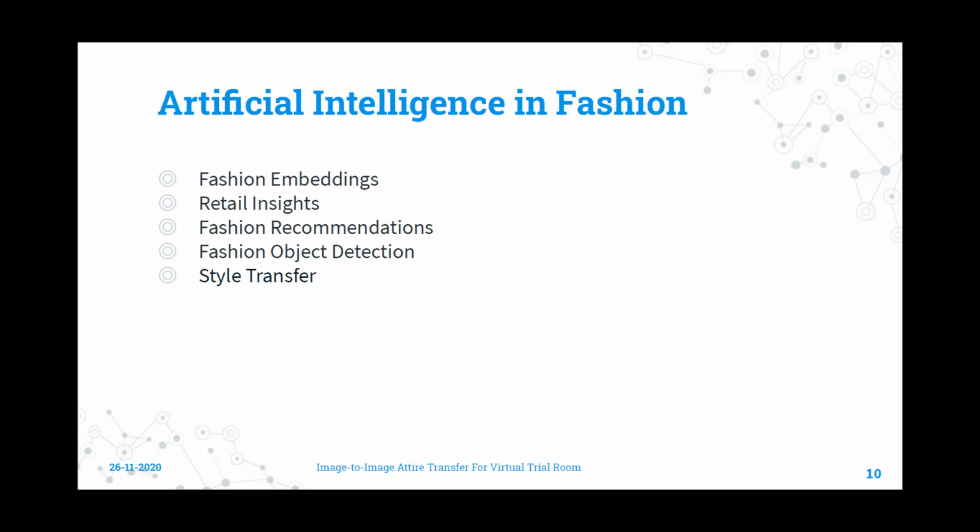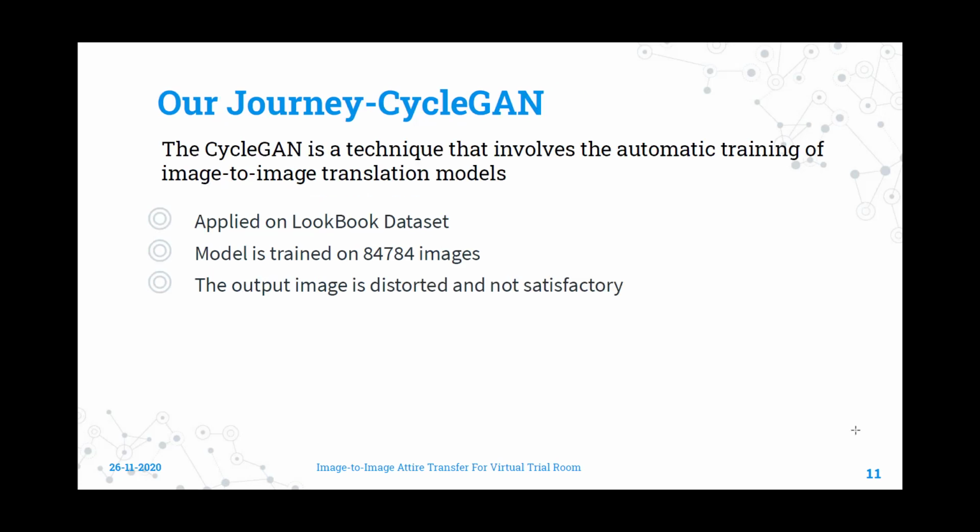Now that we have established where we are coming from, I will try to talk more about our goals, approaches, and of course the result of our study. As we stated earlier, it all started with cycle GAN. We already know that image-to-image translation is possible using cycle GAN, but we asked ourselves, can it also achieve what we are trying to do?